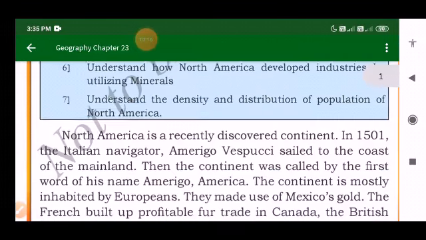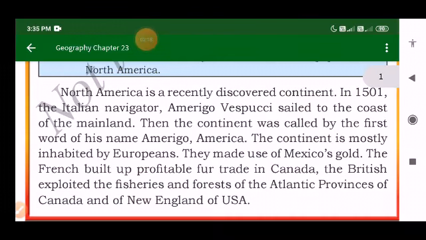So let's come to North America. An Italian navigator, Amerigo Vespucci, sailed to the coast of the mainland. Hence this continent is named after him.